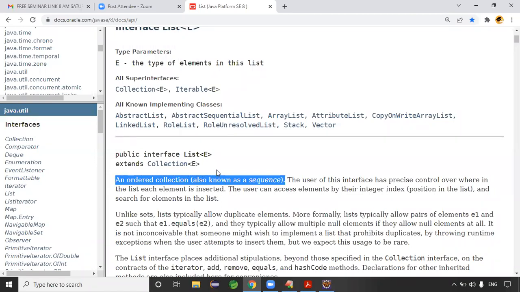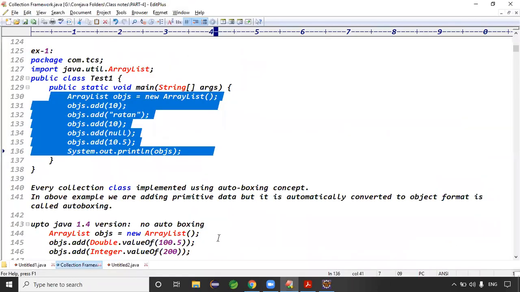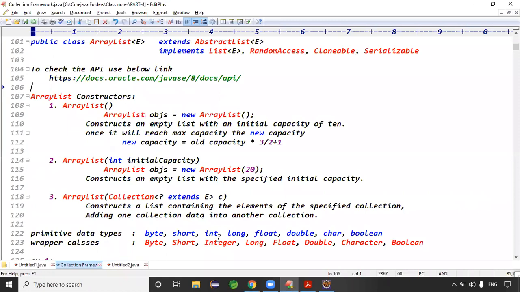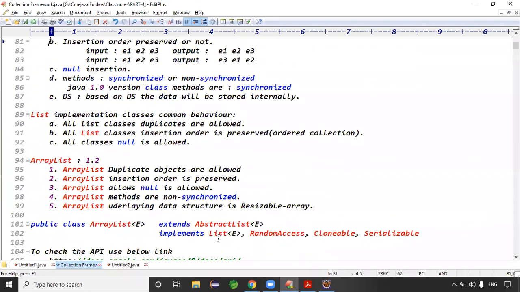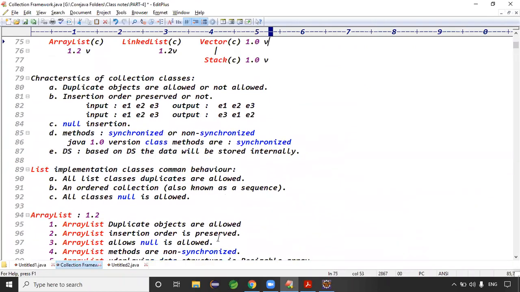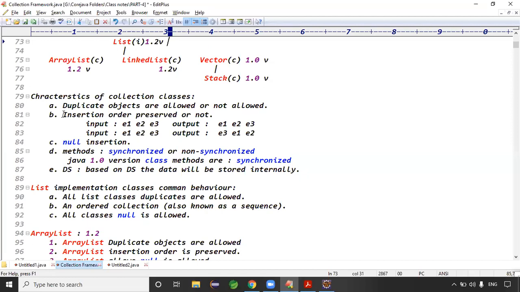See, guys, I copied this from here: an ordered collection, also known as a sequence. So list classes are ordered collections, yes or no? All list implementation classes are ordered collections. Let me write this point: an ordered collection, so insertion order is preserved. In an ordered collection, input is E1, E2, E3 and output is also E1, E2, E3. In which order we inserted, the same order we get the output.